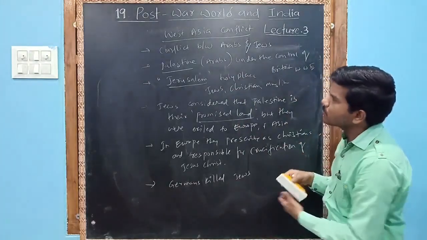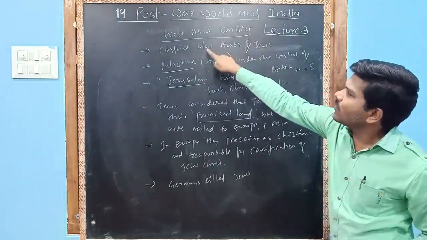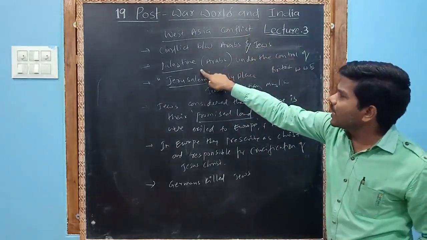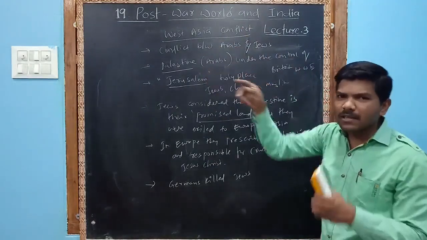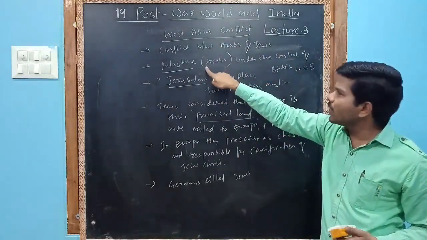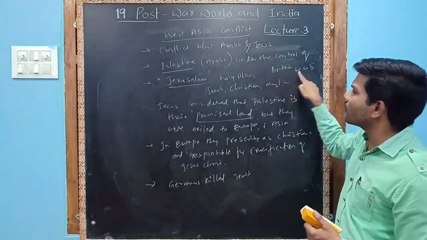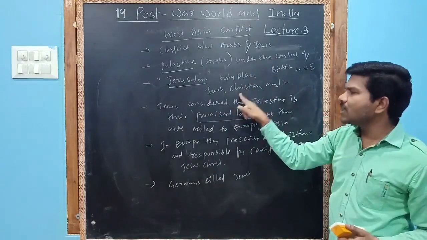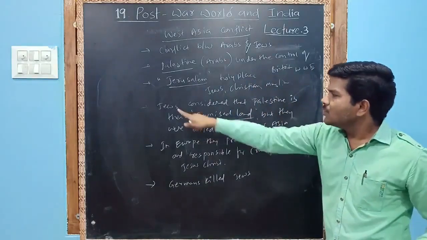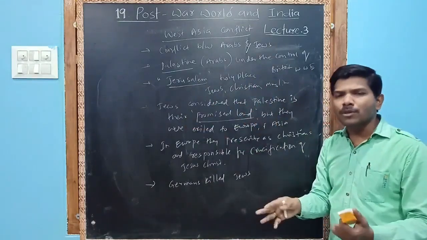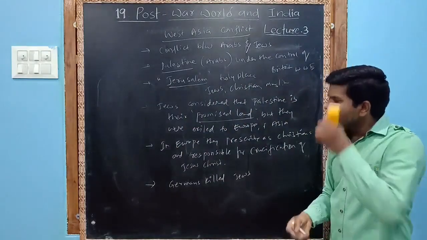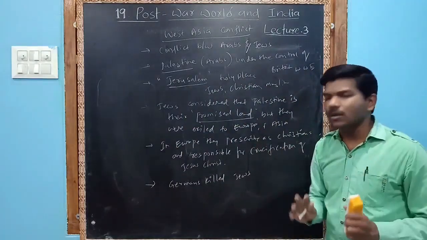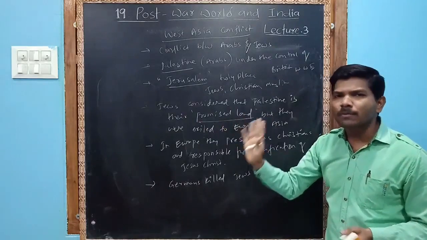So I hope you understand this. West Asia conflict between Arabs and Jews. Palestine is a country now. These Arabs were living under the control of the British before World War II. Jerusalem was the holy place for the Jews, Christians, Muslims and others. Jews considered that Palestine is their promised land, their original land. But they were exiled, which means they were removed from Palestine.